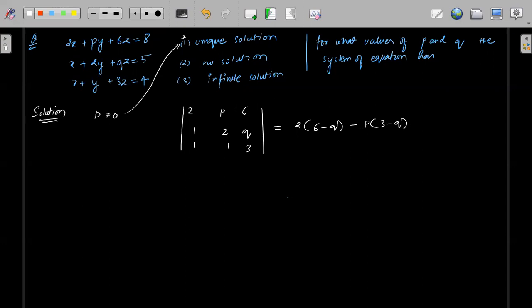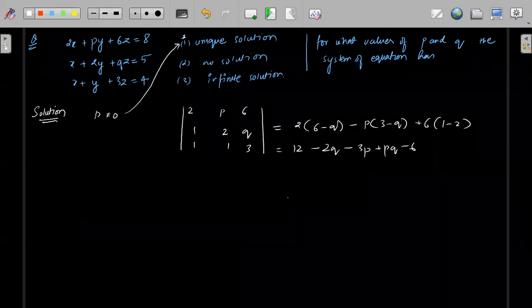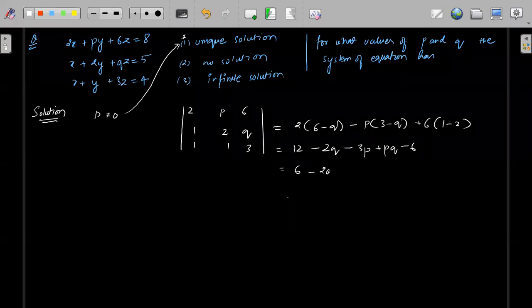Then we have plus 6 into (1 minus 2). So you'll have 12 minus 2Q minus 3P plus PQ, and this is minus 6. So 6 minus 2Q minus 3P plus PQ.